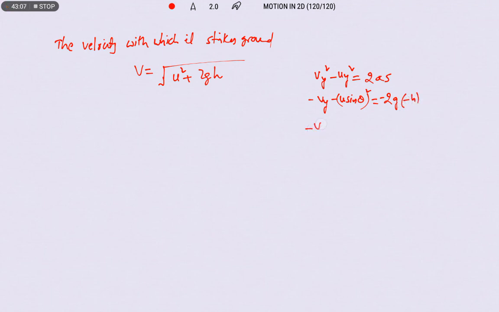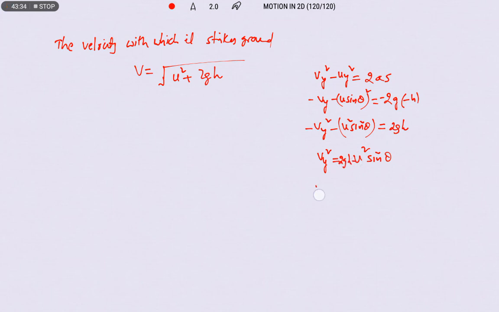Therefore vy square minus u square sin square theta is equal to 2gh. Therefore vy square is equal to u square sin square theta plus 2gh.